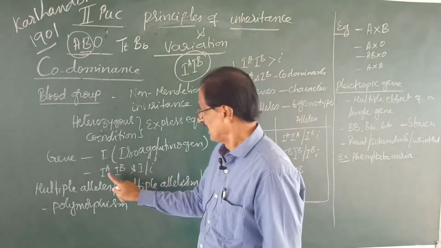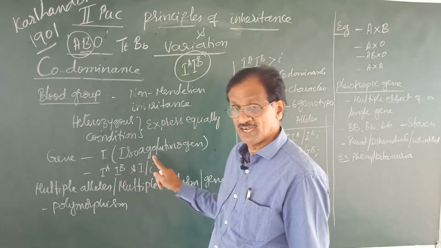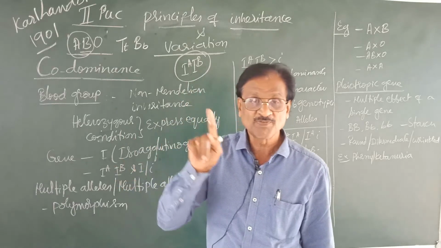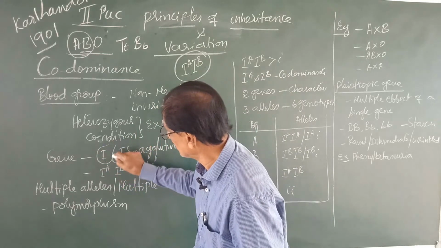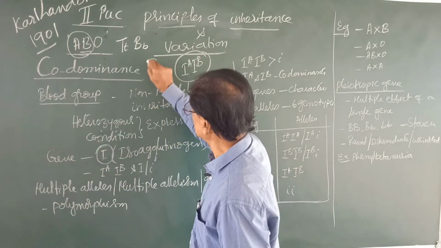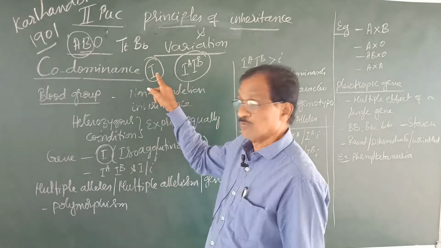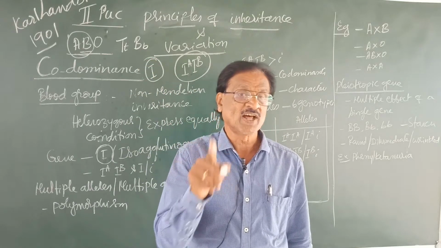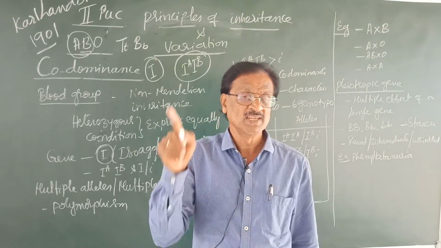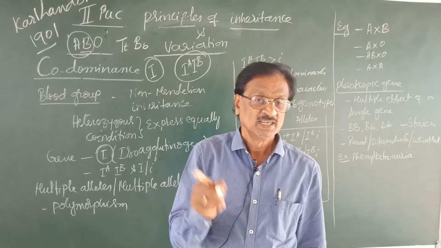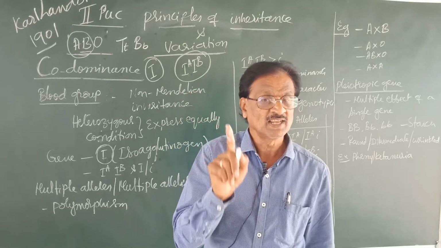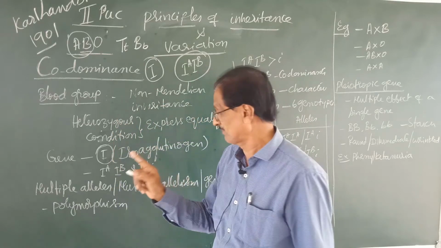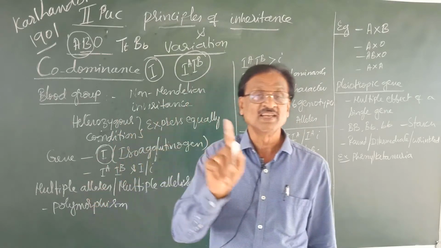For example, IA, IB and small i, or I, are the three alternative forms of a single gene by name capital I. That means here one gene I has many alternative forms, represented by IA, IB, small i or capital I. And many alternative forms of a single gene can be referred to as multiple alleles.